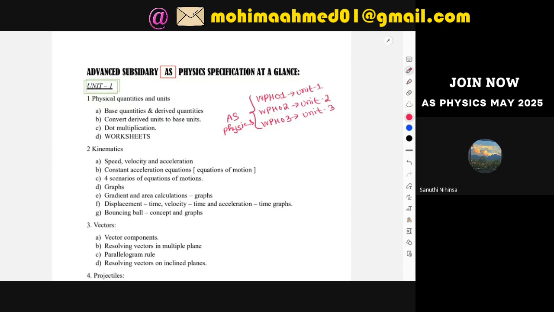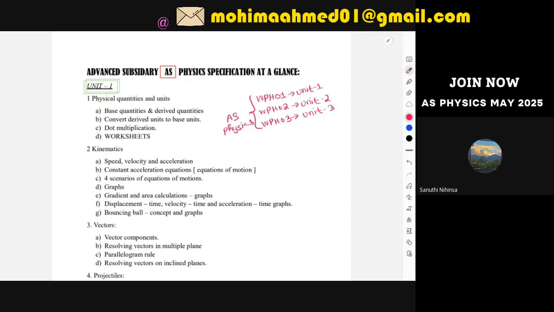Now, another thing for your AS physics: I think all of you have finished your IGCSE in the last session, like in this May 2024 session, right? IGCSE physics was a lot different from A level physics. The contents are related to IGCSE physics, but not that similar in concept. There is a large shift, a large gap from O level physics to A level physics, but it's not so much rocket science that you cannot understand it. With enough practice, enough understanding and consistency, which is another important thing for A levels, you can obviously cover that gap.